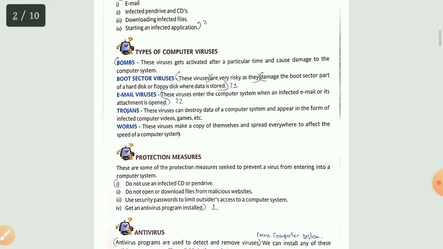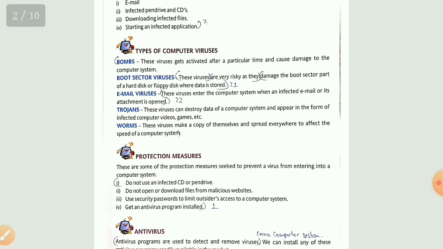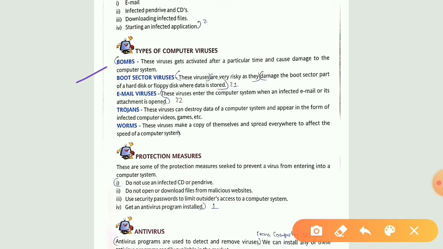Now the next topic is the types of virus attack. Basically over here we are having only 5 types of virus attacks. Furthermore, we have certain categories also, but over here only 5 we are going to see. The first one is bombs. Now what are bombs? These viruses get activated after a particular time and cause damage to a computer system. You download a certain kind of file, they are already present in your computer system. For certain days they will not do anything, but after a certain period of time they get activated and then they cause damage to your computer system. So those kinds of computer viruses come under the bombs category.